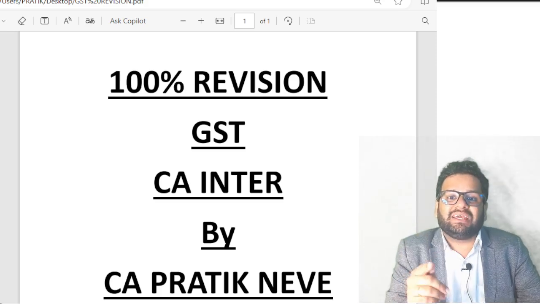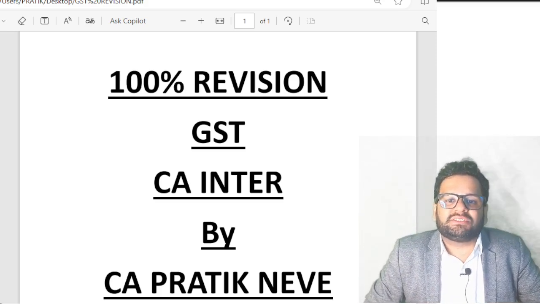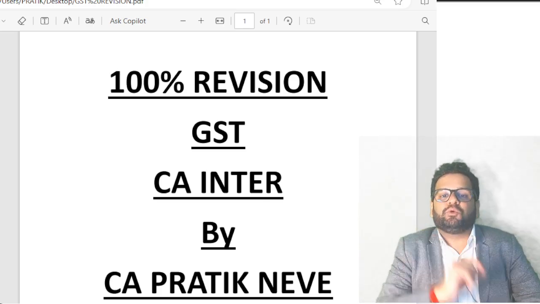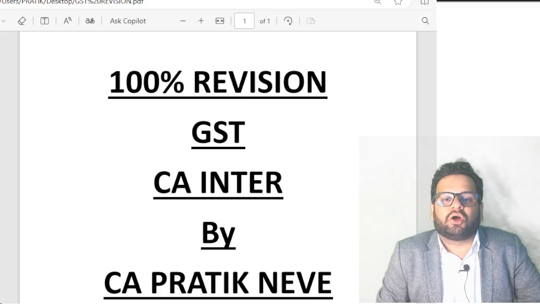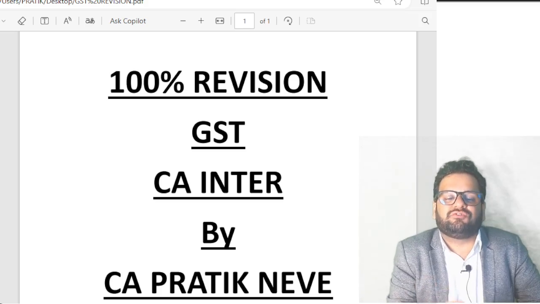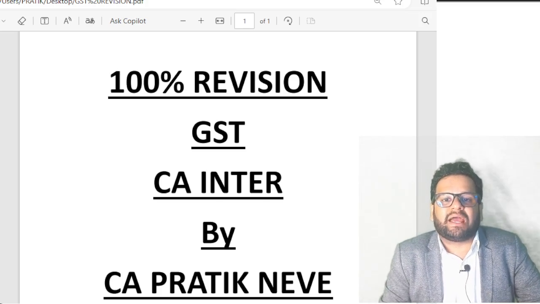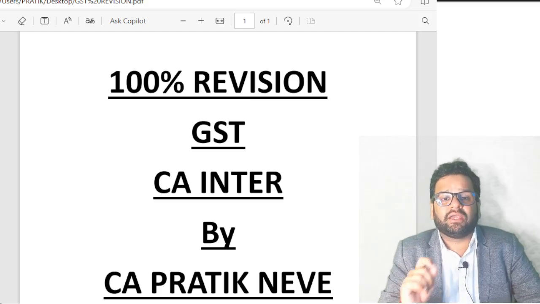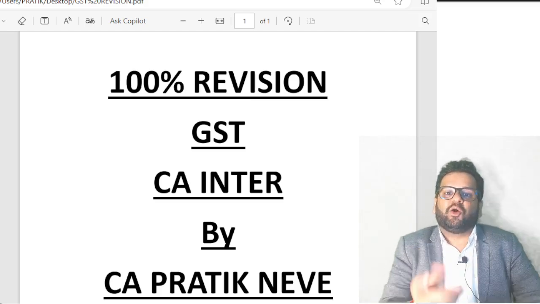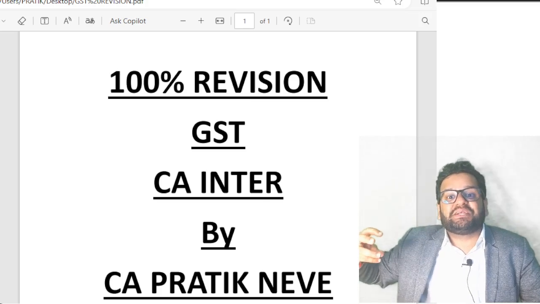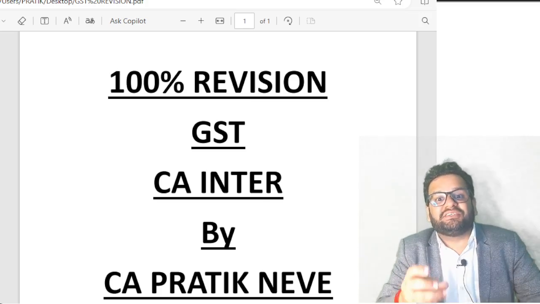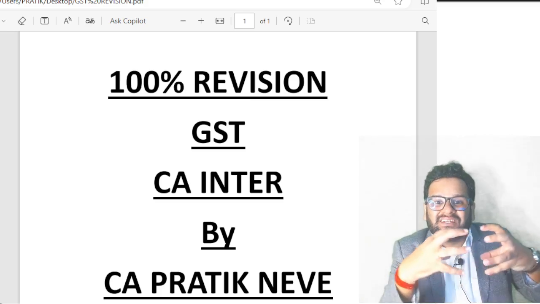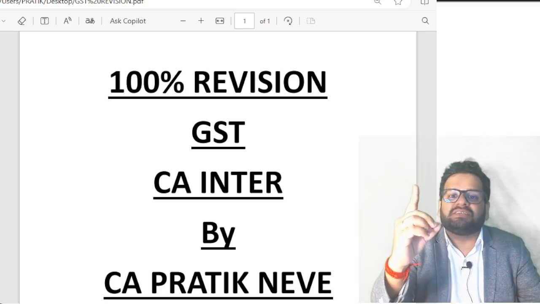Then section 8, taxability of composite supply and mixed supply. Composite supply defined in section 2 clause 30, mixed supply defined in section 2 clause 74, and principal supply defined in section 2 clause 90. So what is composite supply? Composite supply means multiple supplies of goods or services packaged together, done in combination for a single price.